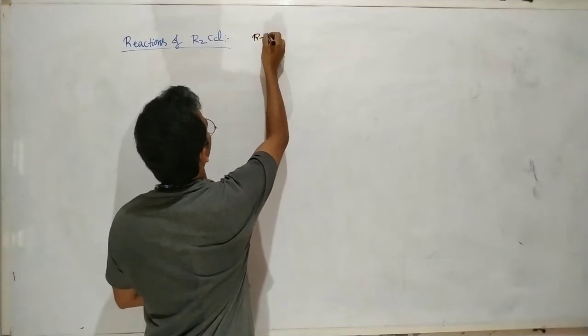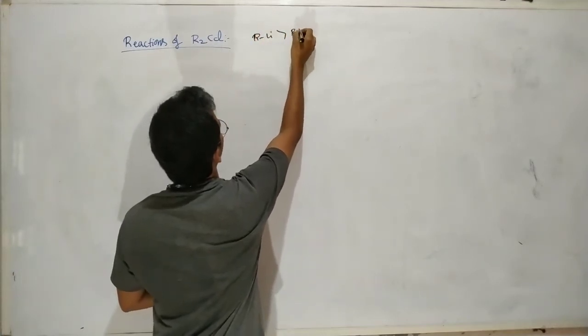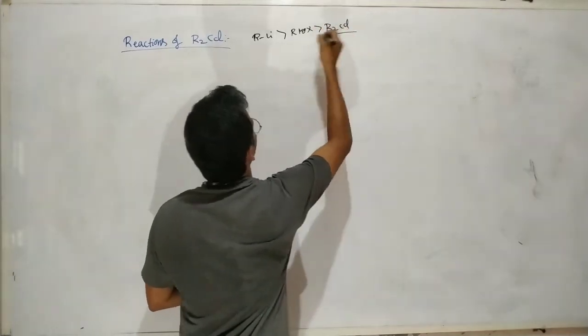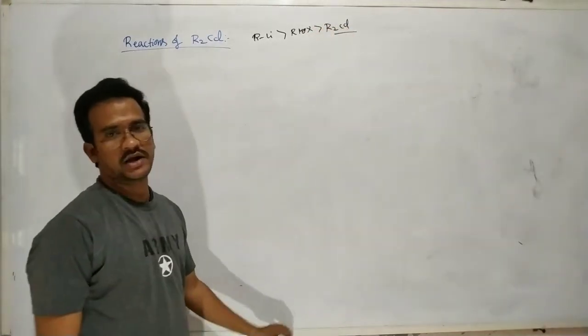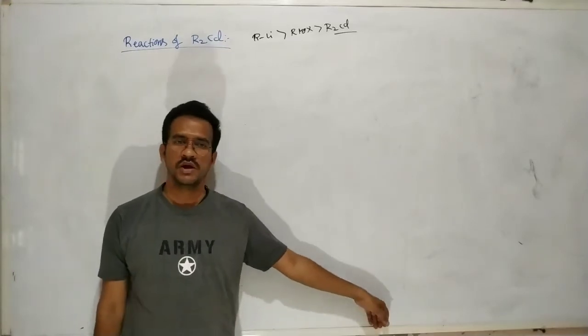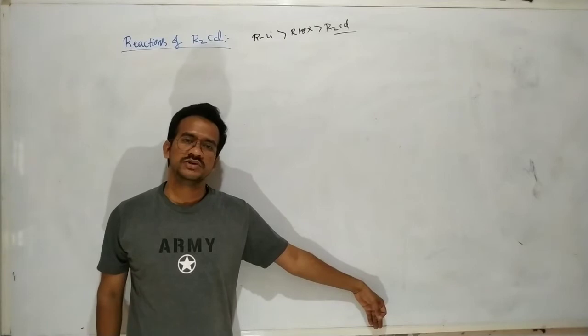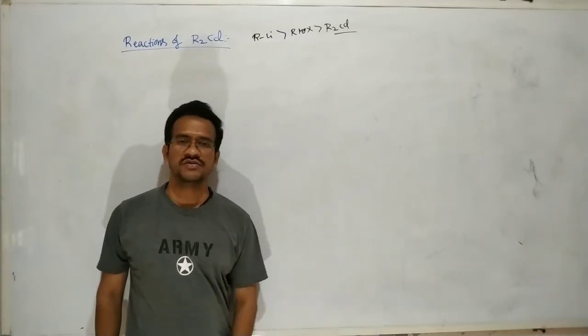Alkyl lithium is more reactive, next Grignard reagent is more reactive, and dialkyl cadmium is the least reactive of these three organometallic compounds.